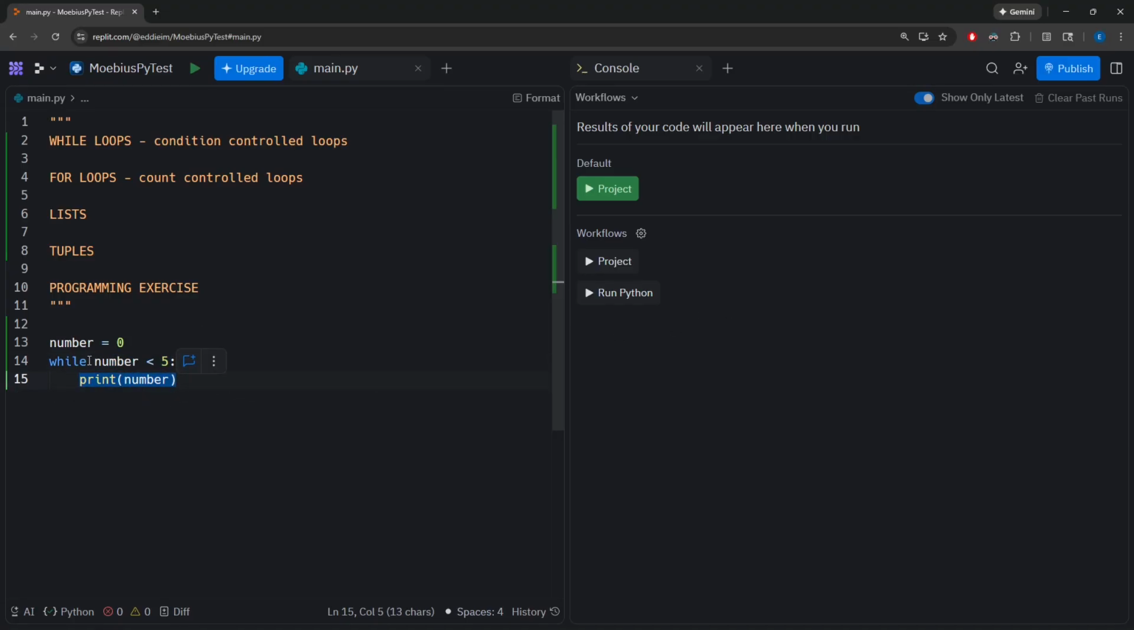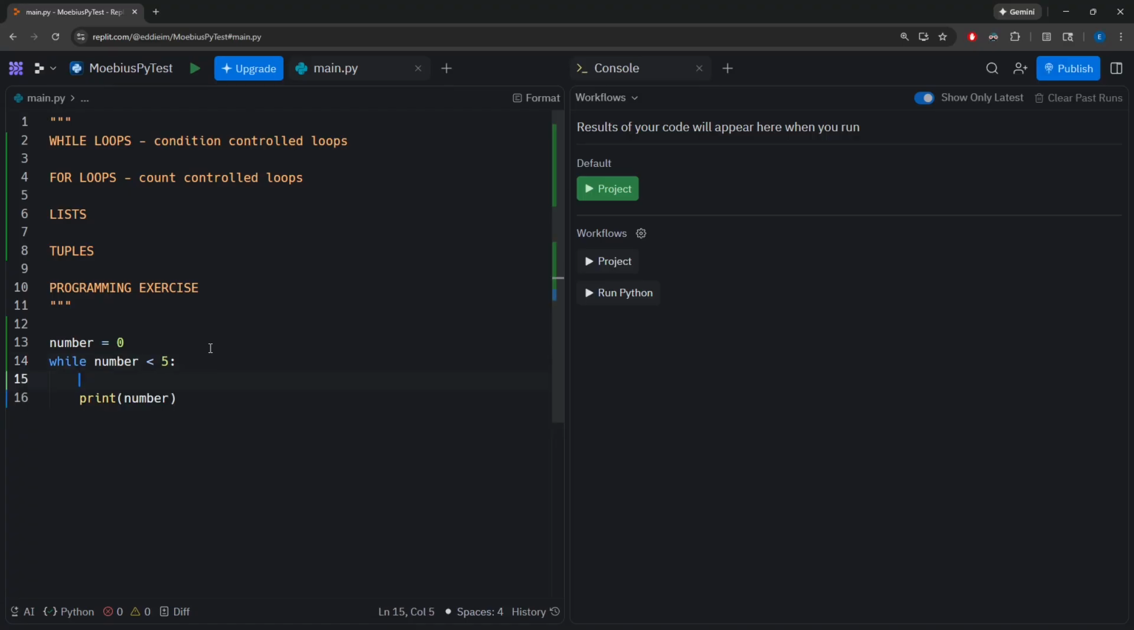I've reached the bottom of the loop, come back up to the top, check the condition, 0 is still less than 5, I print another 0, and then I reach the bottom, come back up to the top, and now you can see this infinite loop happening. The number is never going to be greater than 5. So this, as we have it written, is an infinite loop.